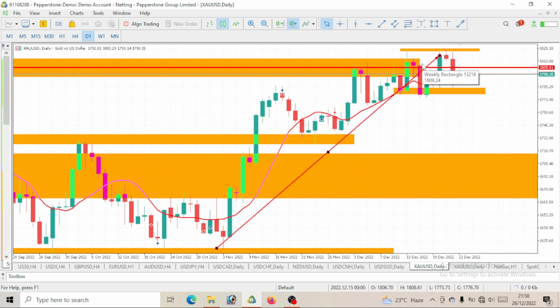And one of the reasons why we are having an uptrend move on gold is that our DXY is actually giving us a bearish move. There's a correlation between our DXY and our gold. This is one of the reasons why we're having XAUUSD. So when there is a drop on USD, we tend to see a bullish move on our gold. And when there is a bullish move on DXY, we tend to see a bearish move on the gold. So if you take a look at recent movement, your DXY is giving us a bearish move, one of the reasons why we're having a bullish move on our gold.